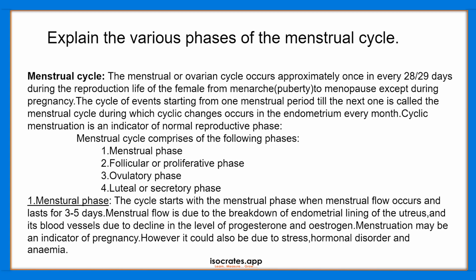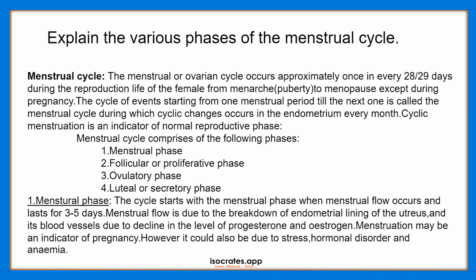Menstrual cycle. The menstrual cycle or ovarian cycle occurs approximately once in every 28 to 29 days during the reproductive life of the female. So this menstrual cycle can also be called the ovarian cycle. It occurs approximately every 28 to 29 days of a month, during the reproductive life of the female.